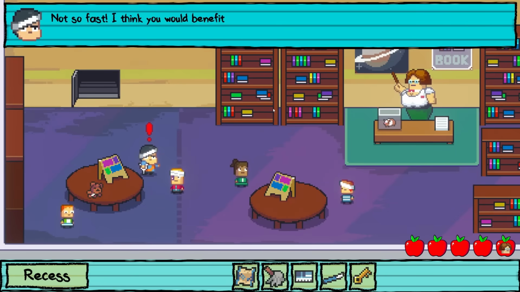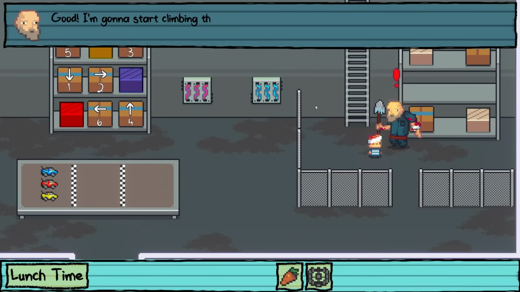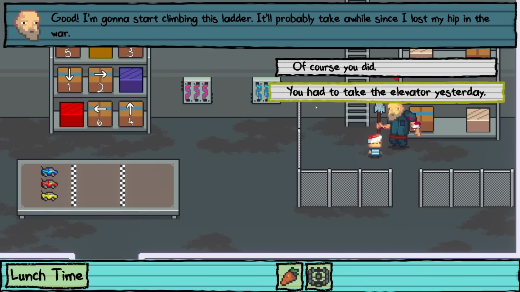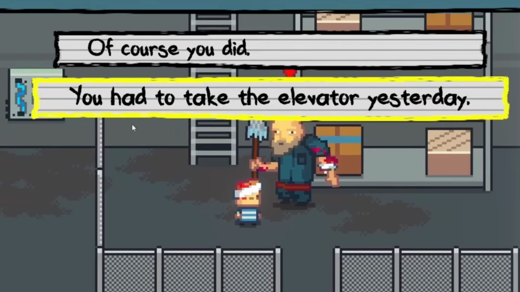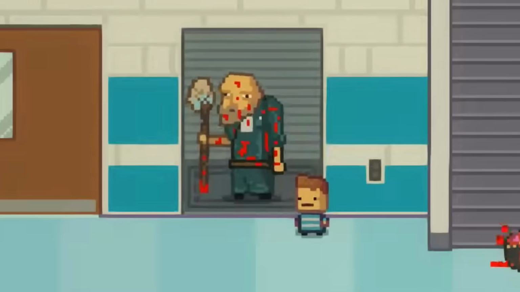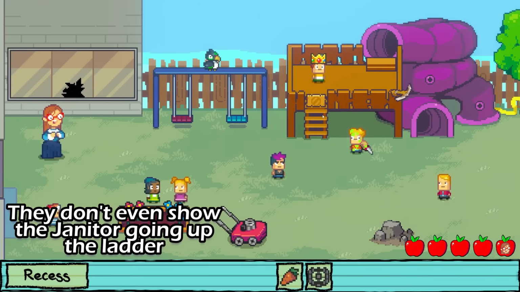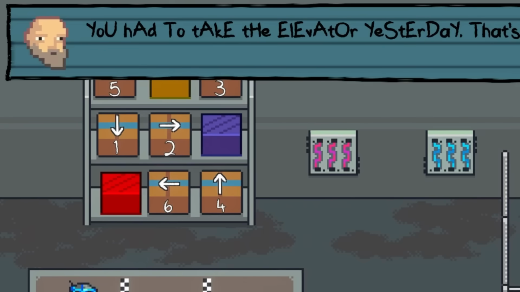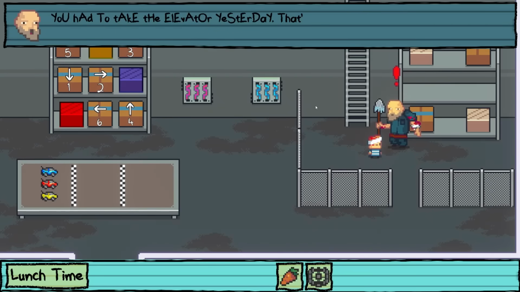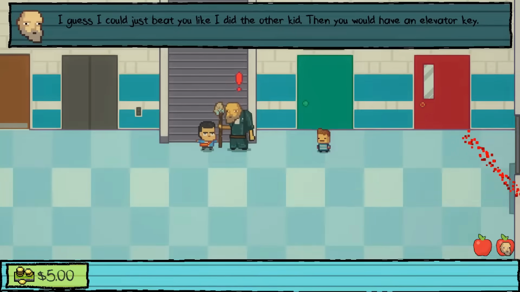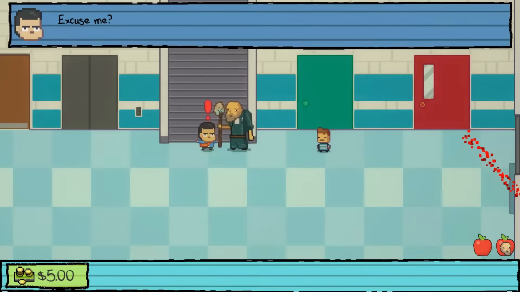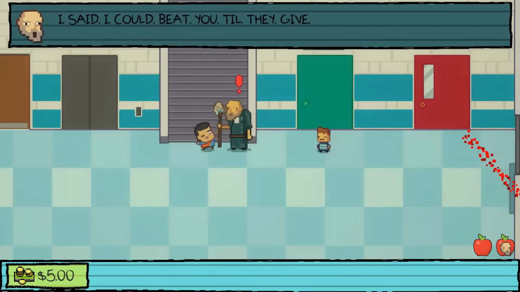But more interestingly, I don't know how I missed this earlier, I found that later in the Cold-Blooded Killer route, there's a line of dialogue where we poke fun at how he needed an elevator key to get up the stairs yesterday, and yet now he's climbing a ladder just fine, to which he mocks us, showing that he remembers this. It took me until just now to realize that if he referenced the elevator key here, then while Stevie is from an aborted route from before getting the elevator key, the janitor has to be from a completed version